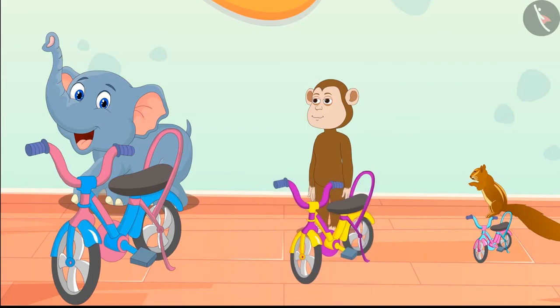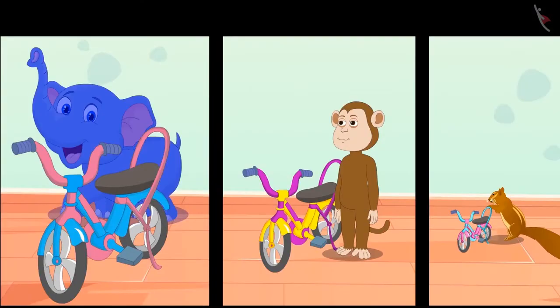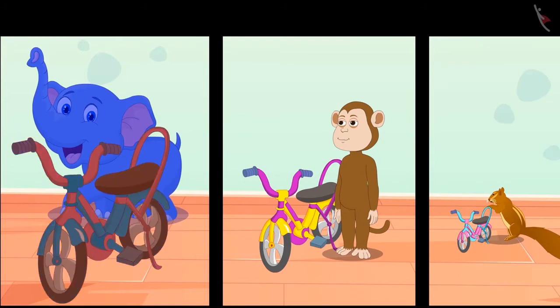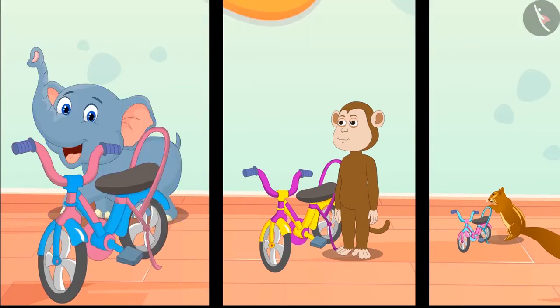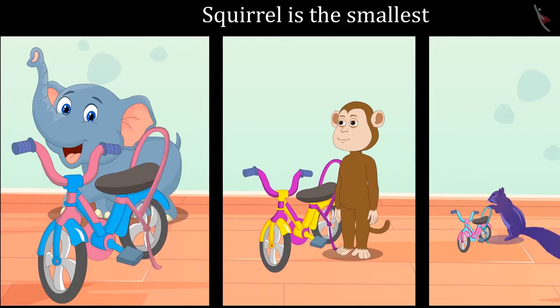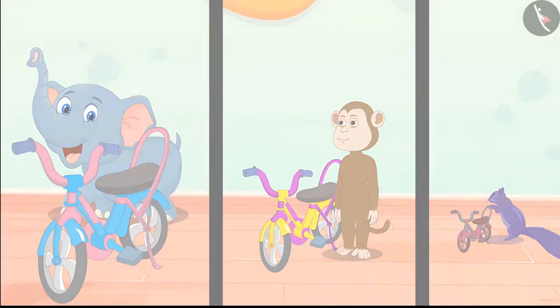So kids, the elephant is the biggest among those 3 friends, so he took the biggest bicycle. And the squirrel is the smallest among them, so he has taken the shortest bicycle.